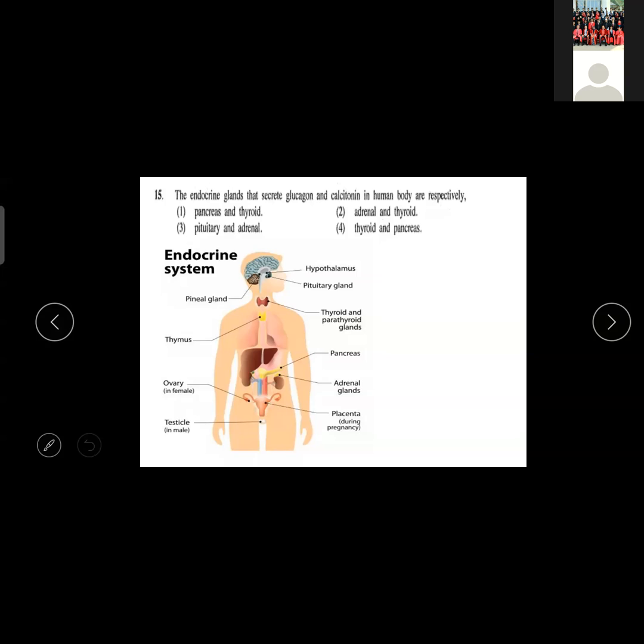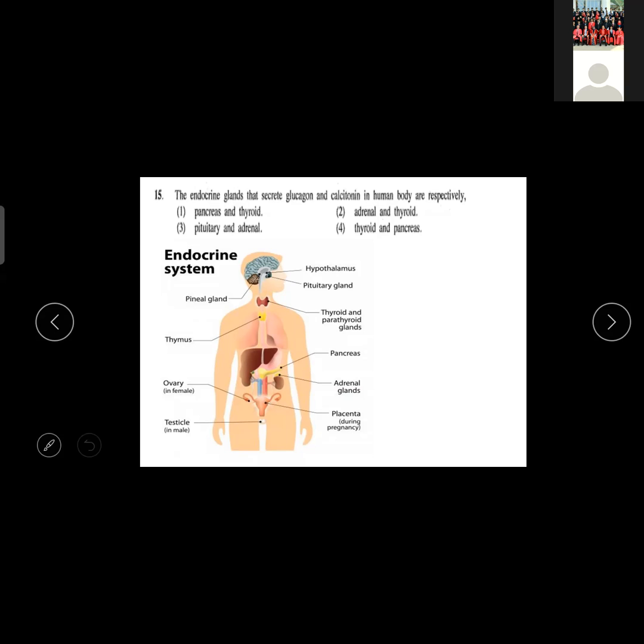Okay, the endocrine glands that secrete glucagon and calcitonin in the human body are, respectively. Here, without asking one question, which gland produces glucagon, the students will know. No, they have given an additional one, calcitonin. So in your paper they can give glucagon, calcitonin, and another hormone. Then you should know the full theory. Then only you will be able to answer it. They are checking whether you know many points, not just one point.